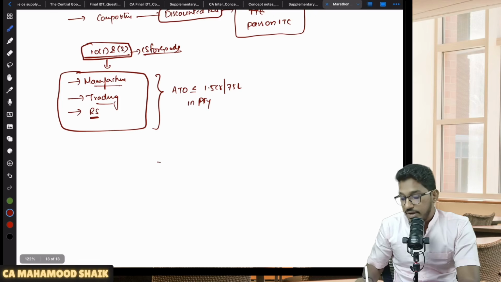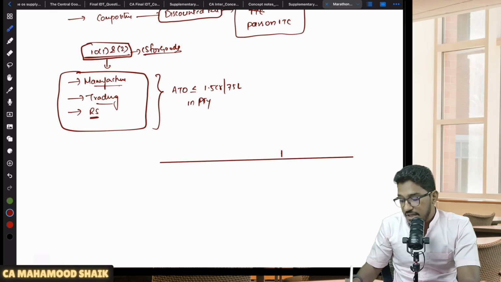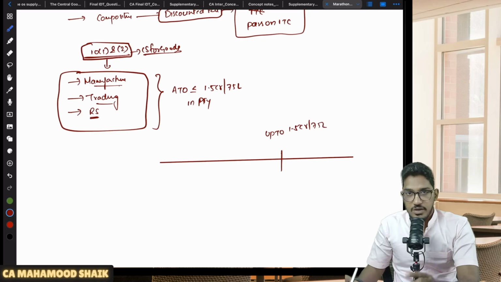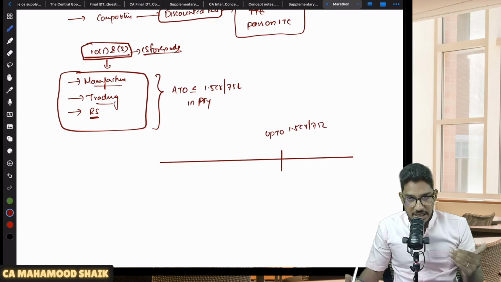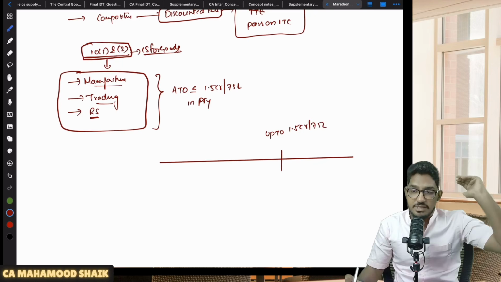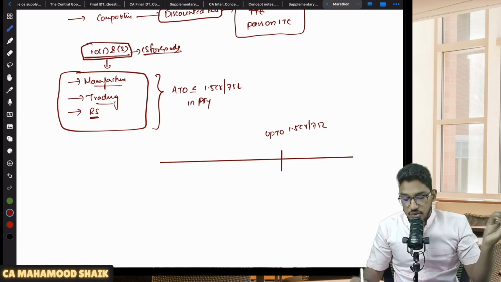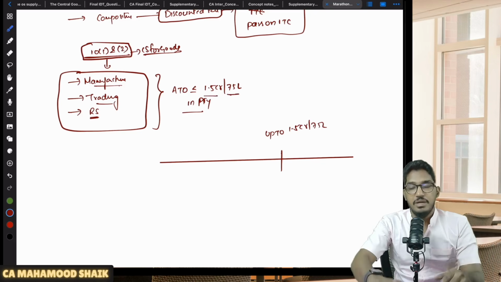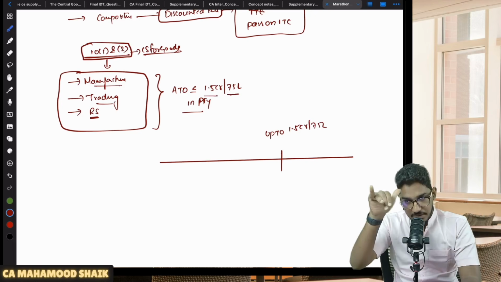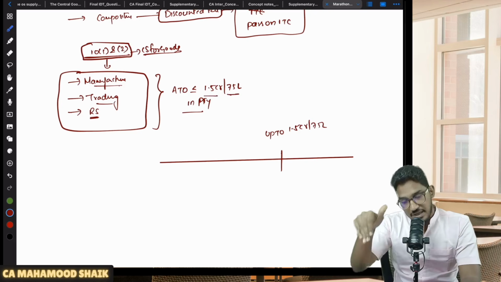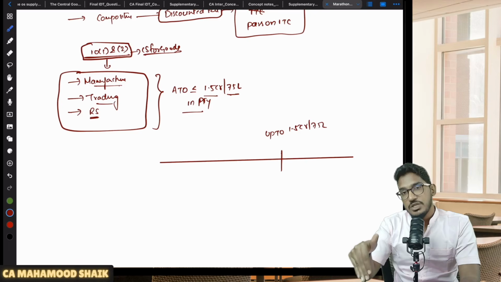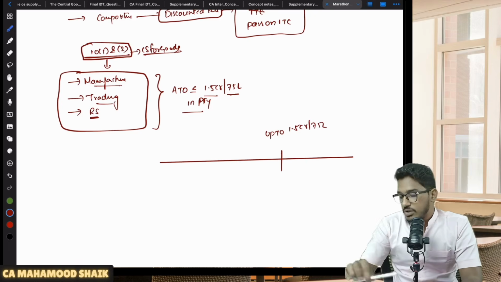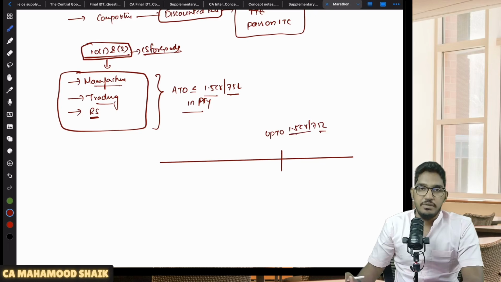And they can remain under composition scheme in the current financial year only up to the time their turnover is within that limit of 1.5 CR or 75 lakh. For checking applicability, for determining eligibility, we check the aggregate turnover in the preceding financial year. If their aggregate turnover in the preceding financial year is up to 1.5 CR or 75 lakh rupees, they can remain under composition scheme. They become eligible for composition scheme in the current year. But in the current year, they will remain under composition scheme only till the time their turnover is up to 1.5 CR or 75 lakhs.